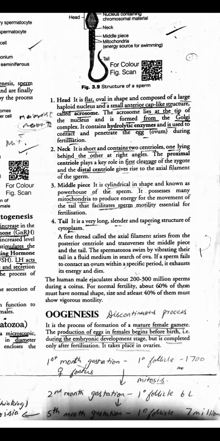Okay. Till here, did you understand? So the axial filament is a thin thread which continues from the neck's distal centriole to the tail. The middle piece has a lot of mitochondria which help in the movement. And plus, a human male is going to ejaculate at least 200 to 300 million sperms when the semen is released during coitus. Normally, for good fertility, 60% of all the sperms are healthy, motility-wise and viability-wise.